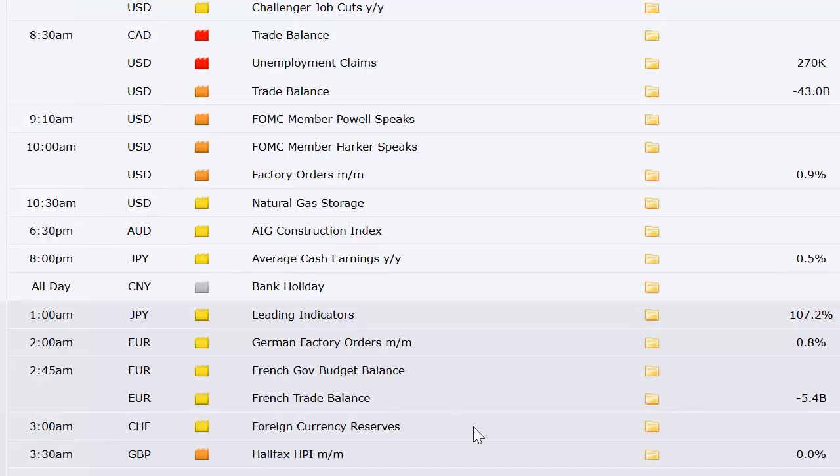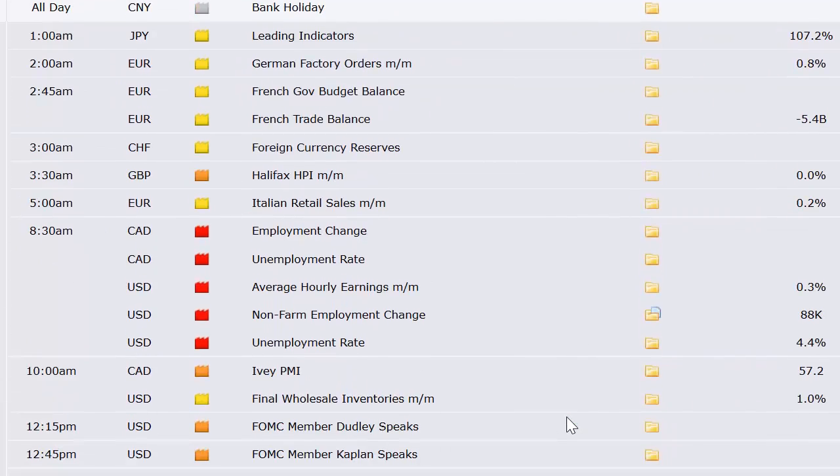Factory orders here in the U.S. Natty gas here in the U.S. AIG construction index. Average cash earnings out of Japan. Leading indicators out of Japan. And then we've got German factory orders, French government balance and trade balance, foreign currency reserves out of Switzerland, Halifax HPI out of the UK. Italian retail sales out of Europe, unemployment rate out of Canada, and out of the U.S.